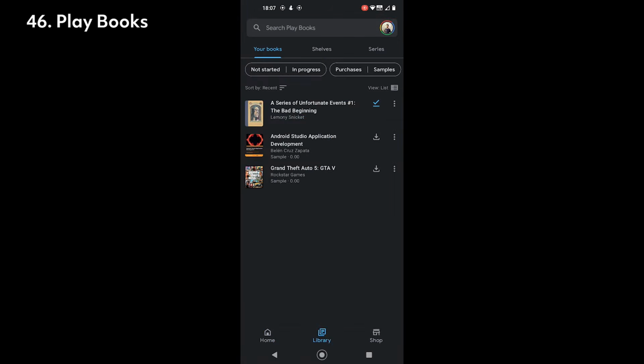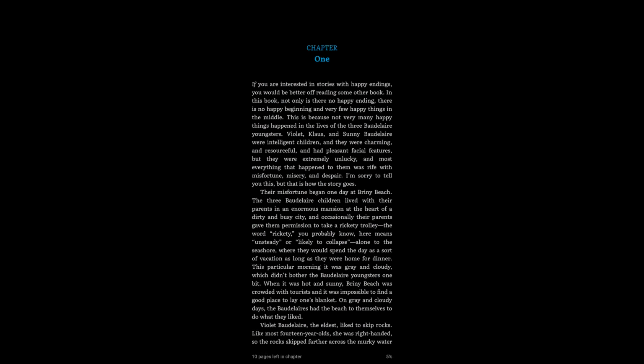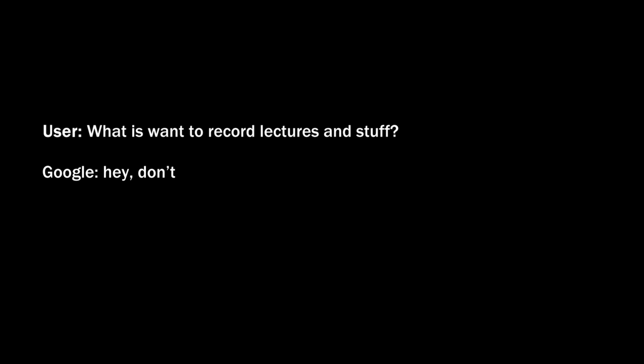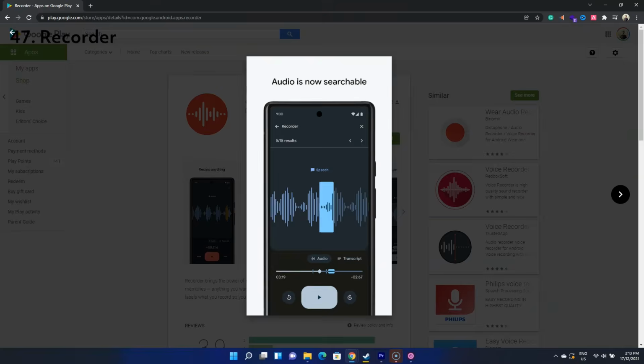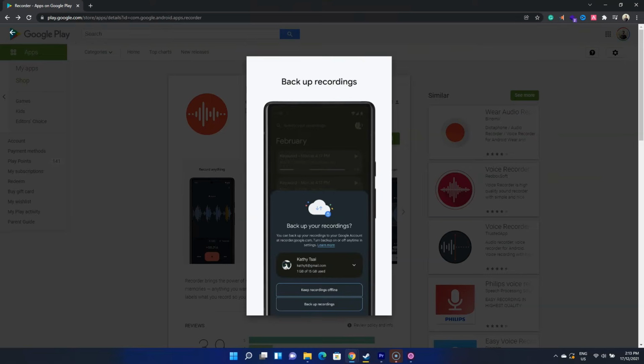Oh, hang on. I don't want a podcast app. Do you have a book app? Yes, we do. Here is Google Play Books, where you can read and listen to books. What if I want to record lectures and stuff? Hey, don't worry. If you have an eligible phone, you can record lectures using the Recorder app. It will convert the lecture to text as you go.